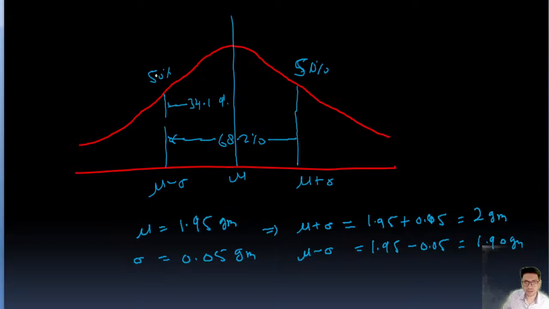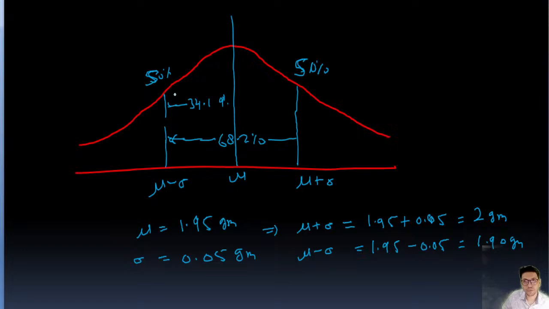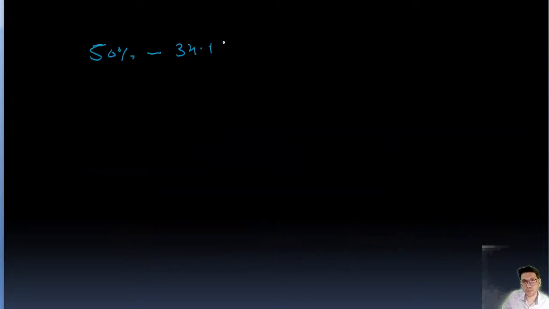So from here, this is 50% and this is 50%, and this is 68%, and this is 34%. So from here we can get on the next page: 50% minus 34.1%.